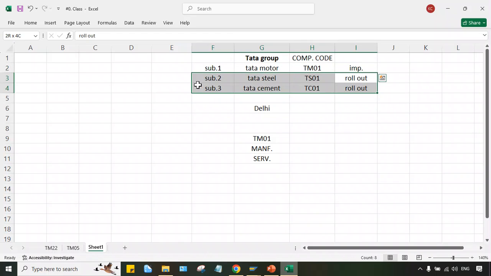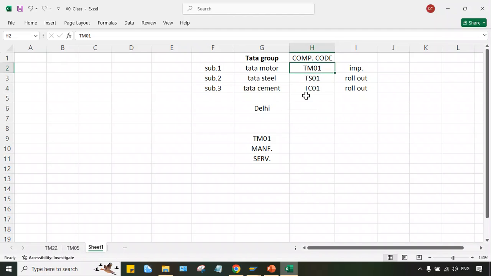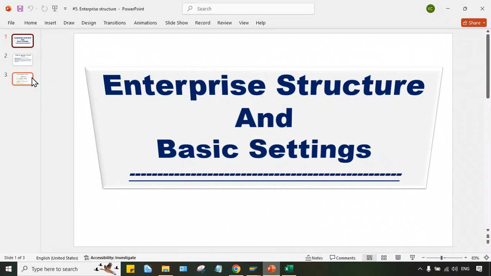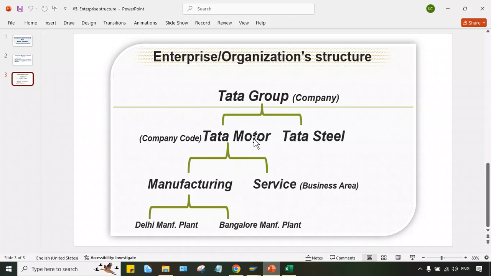When the rollout begins for Tata Steel and Tata Cement, then we can create those company codes also. So the company code, business area, and company, these three we have to set up, so that at the time of transaction posting, we can specify these details. Plants will be set up later, once I start FI-MM integration.